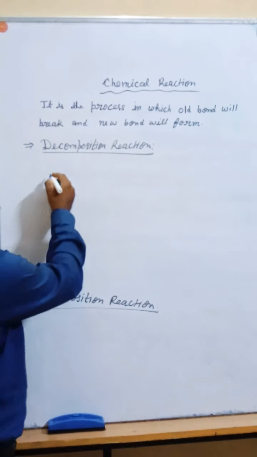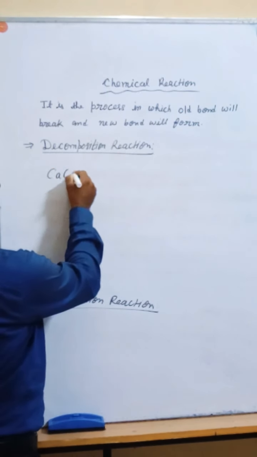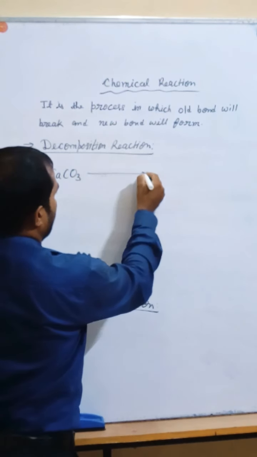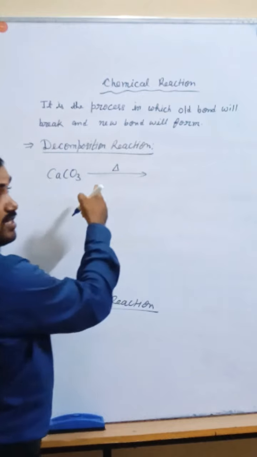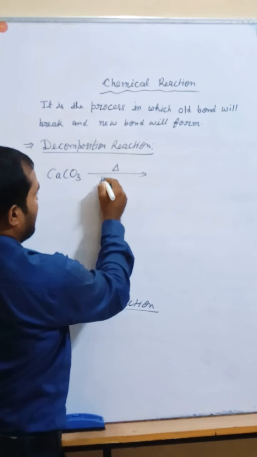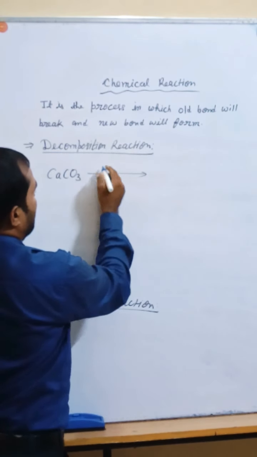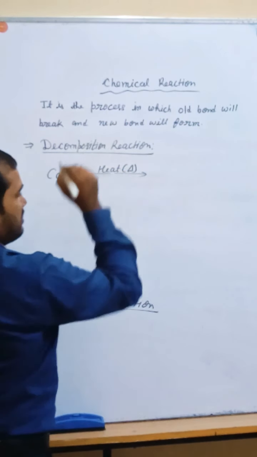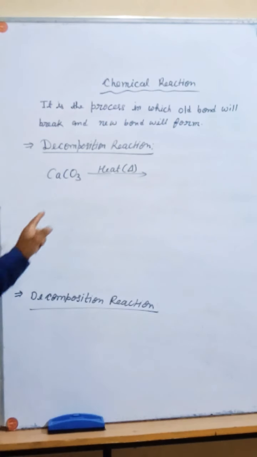One example, suppose calcium carbonate, CaCO3. By providing the heat, this is the symbol of the heat. On the arrow, you can write heat like this. Symbol of the heat is delta.